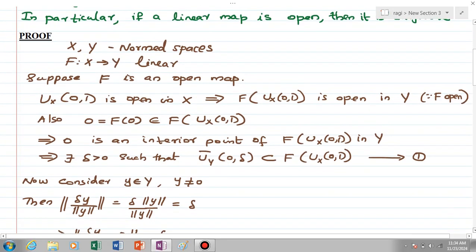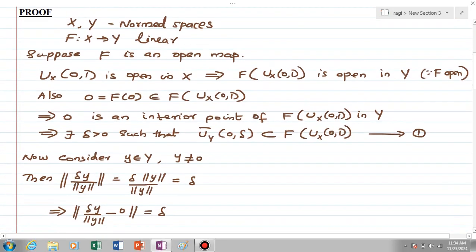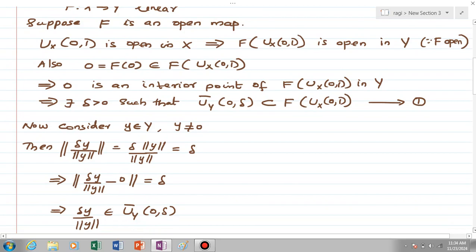Now consider a non-zero element y in Y. Then the norm of delta y by norm y is equal to delta. That means the element delta y by norm y is an element of the closed ball U_Y closure of (0, delta), because the norm of the difference of this element with 0 is equal to delta.